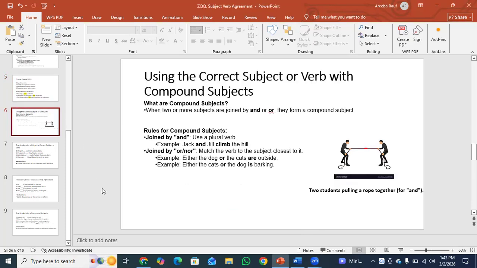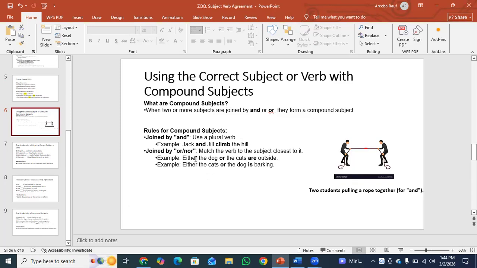Using the correct subject or verb. Compound subjects. What are compound subjects? When two or more subjects are joined by an "and", they form a compound subject. Rules for compound subjects: joined by "and", use a plural verb. For example, Jack and Jill climbed the hill.